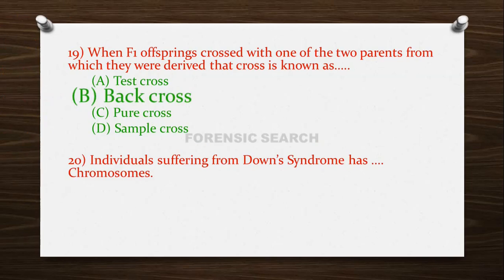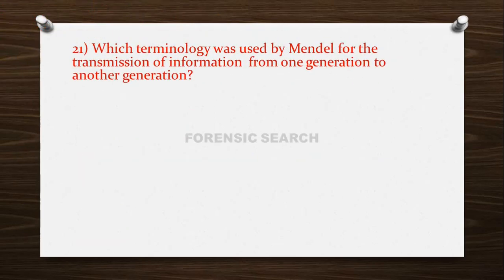Then the next question is, individuals suffering from Down syndrome have dash dash number of chromosomes. Option A, 43, option B, 45, option C, 46, and option D, 47. So the correct answer of this question is option D, that is 47. Then the next question is, which terminology was used by Mendel for the transmission of information from one generation to another generation?